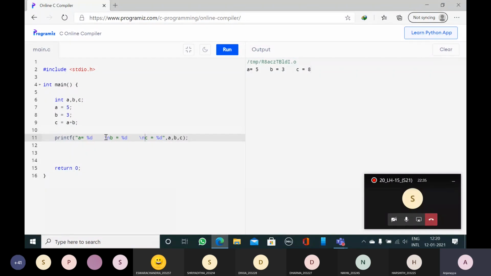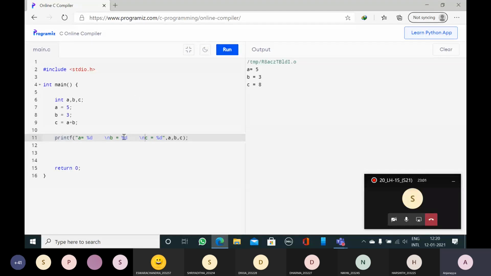Now A is equal to %d is printed, then next line, then B is equal to %d value is printed, then next line, then C is equal to is printed. Now see the output. A is equal to 5, B is equal to 3, C is equal to 8. This is our wish. You can use \n or no need to use \n. You can use just spaces. Only thing is everybody should be able to understand what is the output of this program.